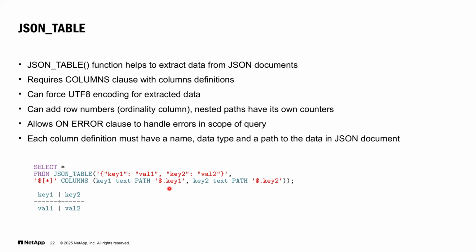This can help us really a lot with SQL queries, which can now be done over really big and complicated JSON objects, and we can work with extracted data as if it were a normal table.